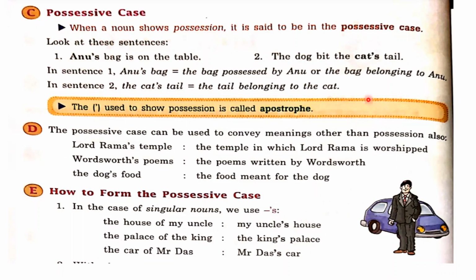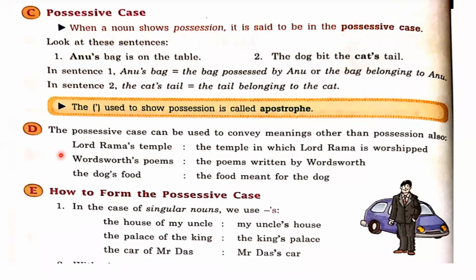Next sentence, the dog bit the cat's tail. So whose tail? Cat's tail. Cat's, apostrophe s, this word shows the possession, right? In sentence 1, Anu's bag, the bag possessed by Anu or the bag belonging to Anu. In sentence 2, the cat's tail, the tail belonging to the cat. Same thing I have told you. The apostrophe used to show possession is called apostrophe. Like a comma on the upper side, that's called apostrophe. Basically, this chapter is regarding the apostrophe, regarding the possessive case.